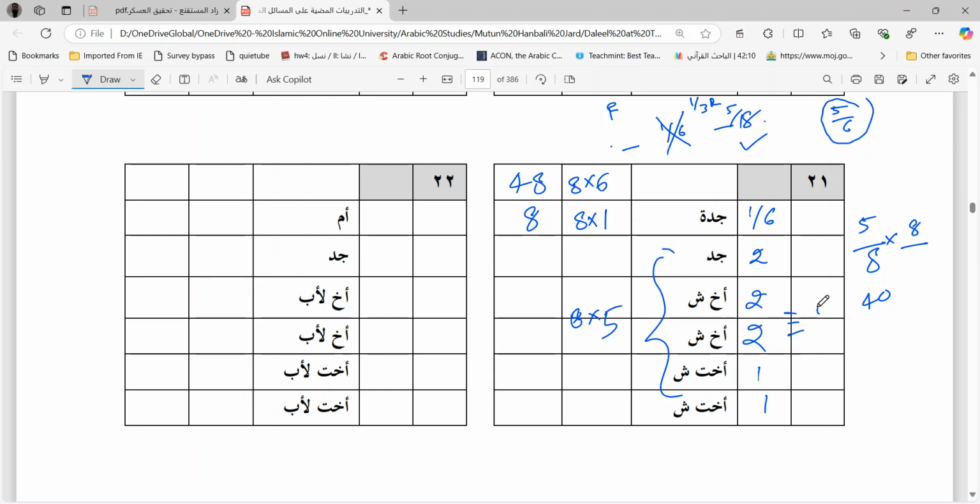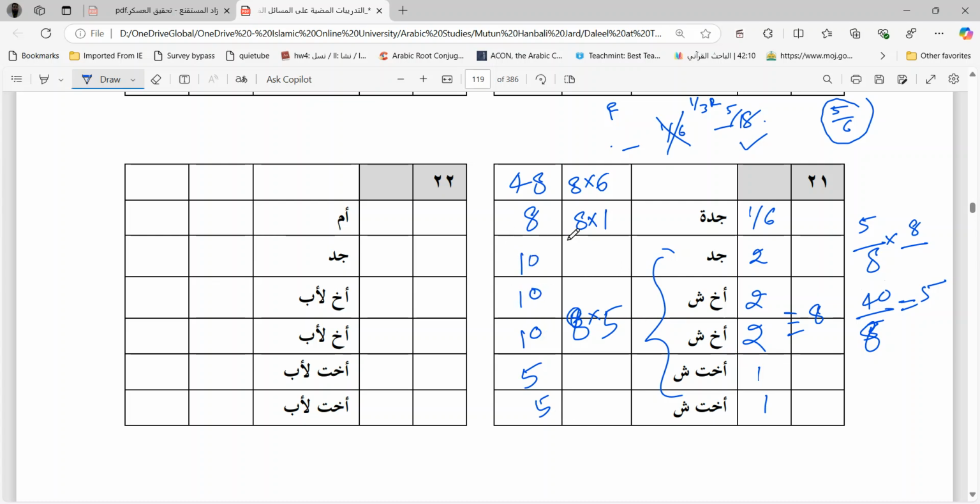So they are 8 people. So 40 shares. This is 8 into 5. 40 shares to be divided amongst 8 people, which means each female will get 5. Okay, so 5, 5. And the boys will get 2 times of 5. So 10, 10, 10. 30 plus 10, 40.